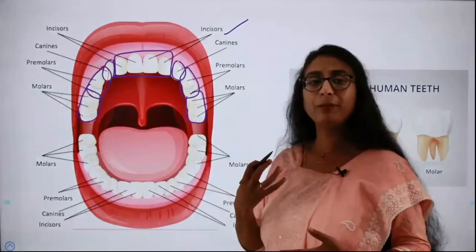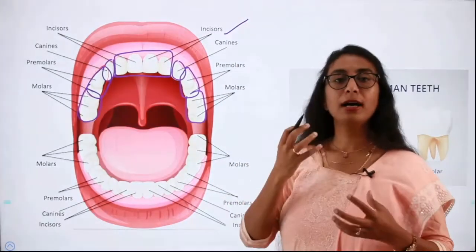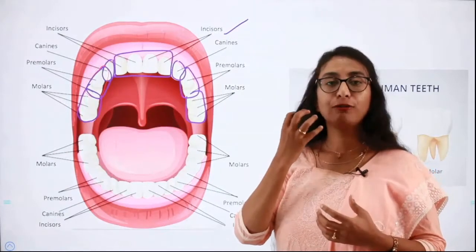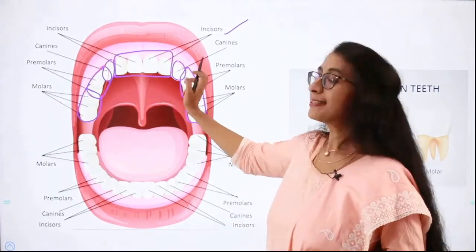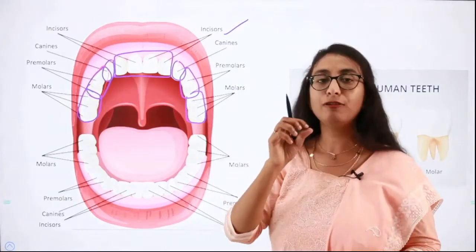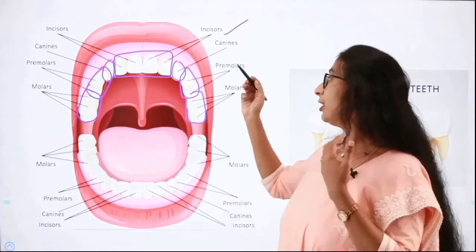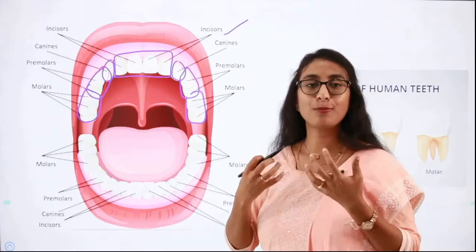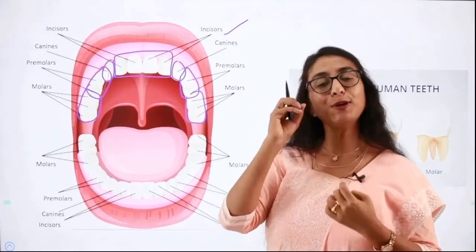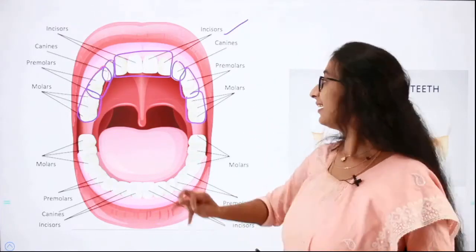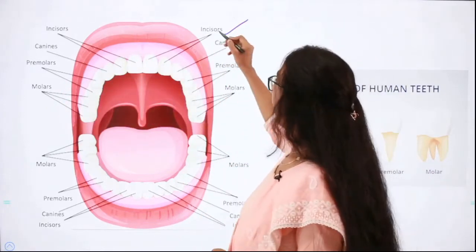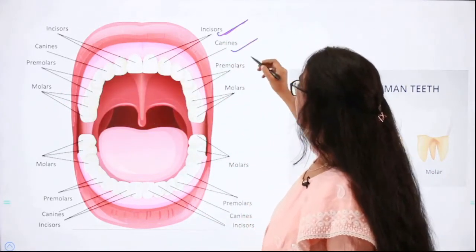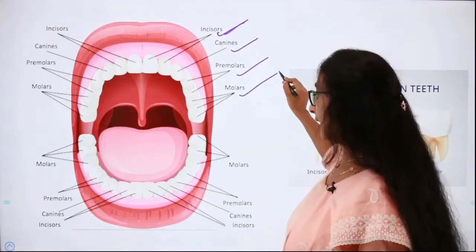Both the premolars and the molars are used for breaking down the food into tiny fragments. Mostly we use the incisors and the canines to bite the food, and we utilize the premolars and the molars to break down the food into tiny fragments. Got it? So we have 4 different kinds of teeth: the incisors, canine, premolar and molar.